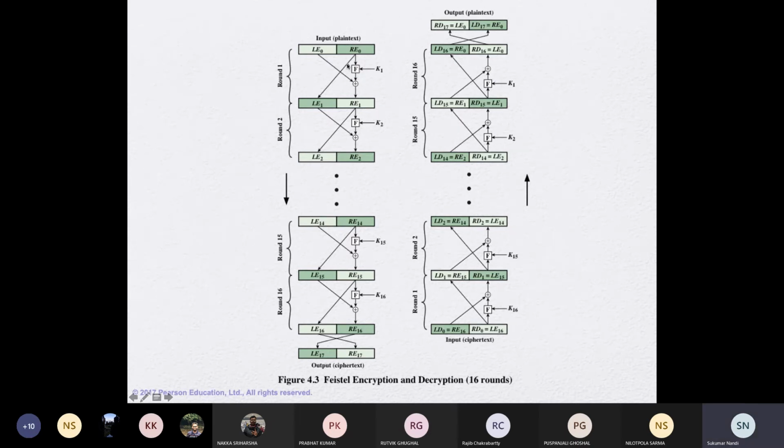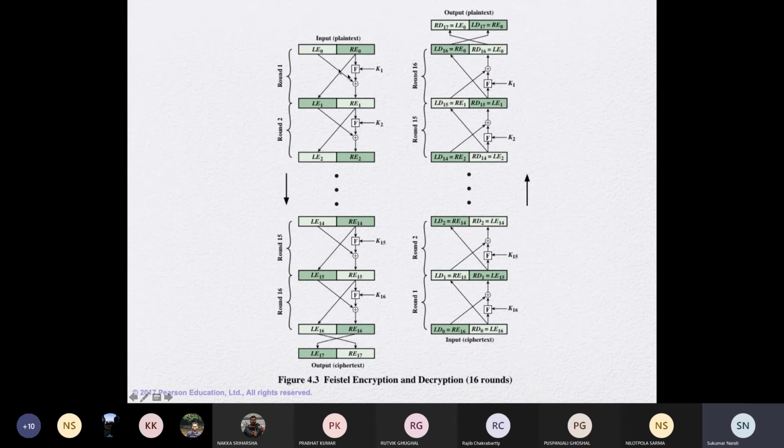We will discuss what this F is. F is basically a nonlinear function, which takes the right half and the key together and generates an output. That output is XORed with the left half, then the halves are swapped, and this process continues 16 times, with an initial permutation and possibly a final permutation.